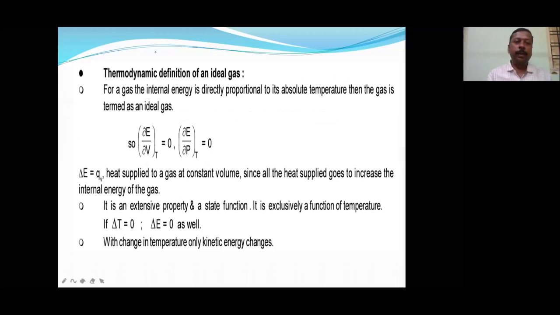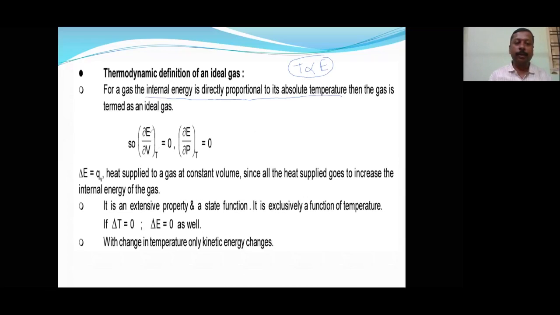Thermodynamic definition of an ideal gas. Actually, this is a topic of states of matter, but I take this opportunity to cover the gaseous state also. For a gas, the internal energy is directly proportional to absolute temperature. That means temperature depends only on internal energy. Then only it is called an ideal gas. Otherwise, no ideal gas.